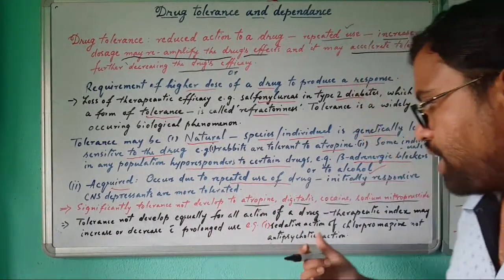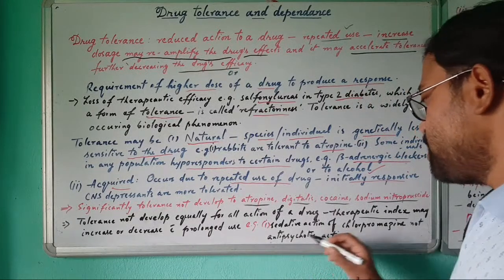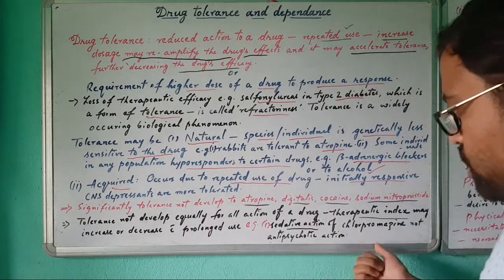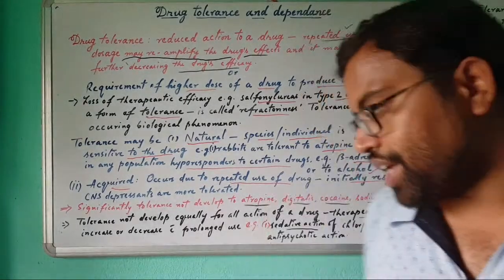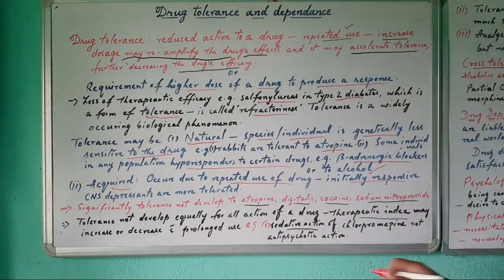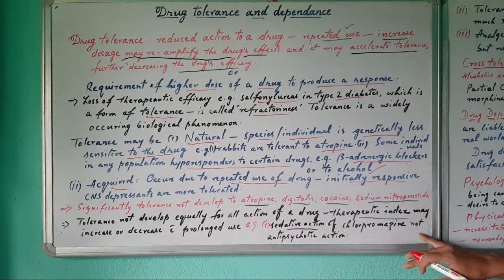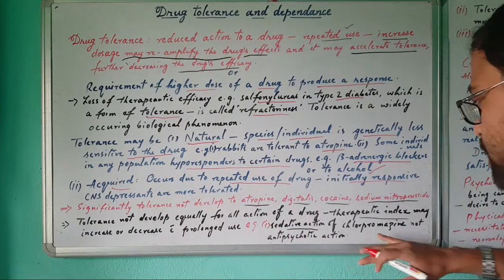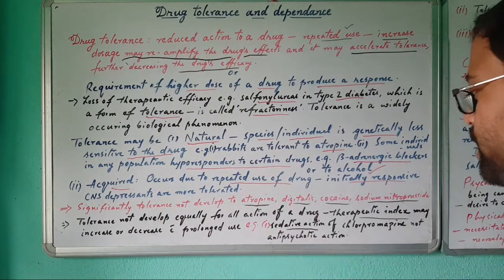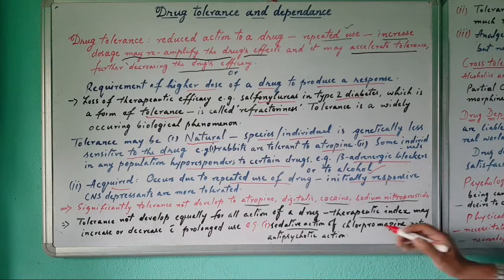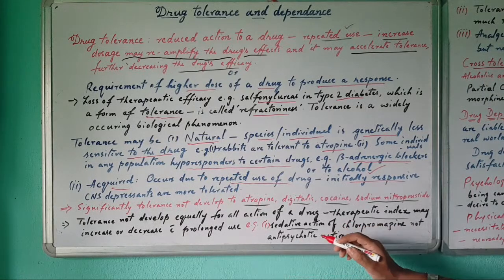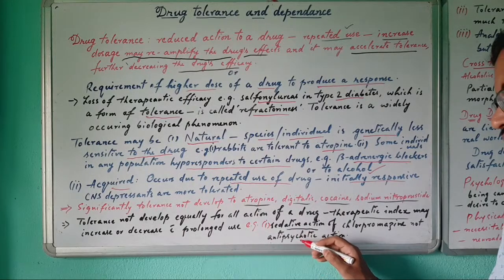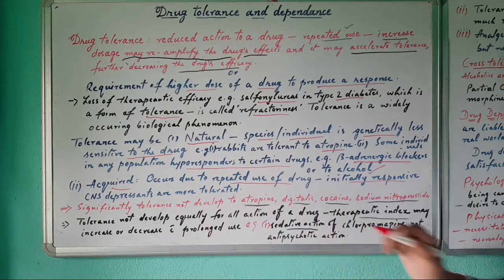Okay, for sedative action, if someone takes it for a longer period of time, the sedative action may not be helpful, but for antipsychotic action it may be helpful. Okay, that is telling that the sedative action of chlorpromazine is tolerated, but not the antipsychotic action. Means chlorpromazine can be tolerated in case of sedative action, but cannot be tolerated in case of antipsychotic action.